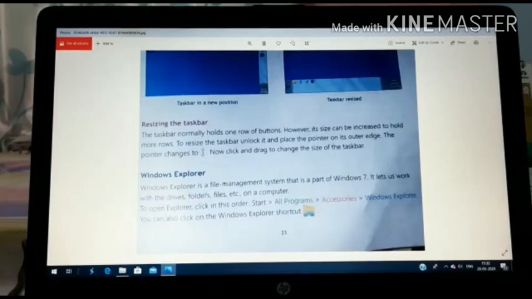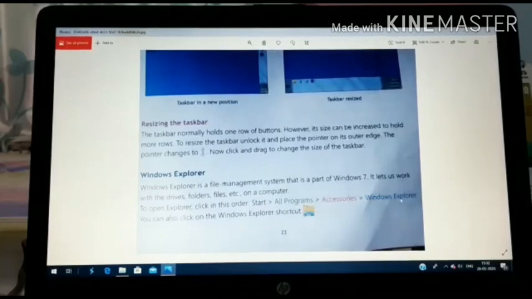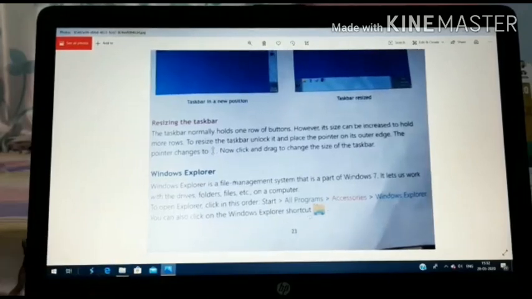To open Explorer, click on this icon. First, how will we open it? First we go to Start, then All Programs, then Accessories, then Windows Explorer. This is the way to open Windows Explorer. But one more option is there. You can also click on the Windows Explorer shortcut.